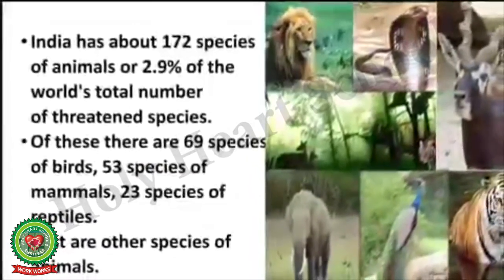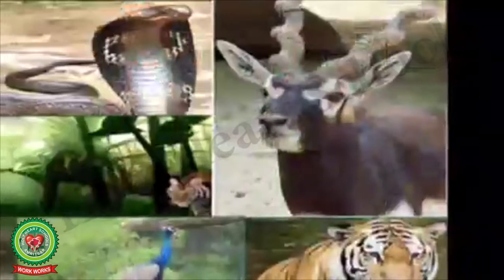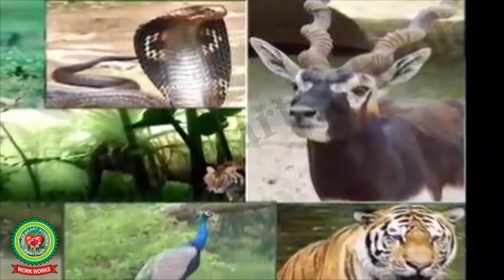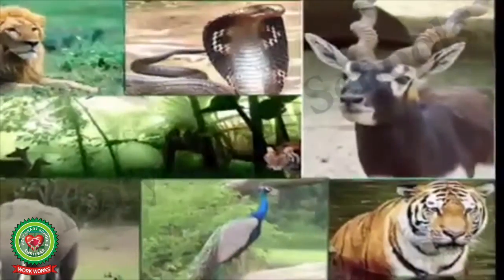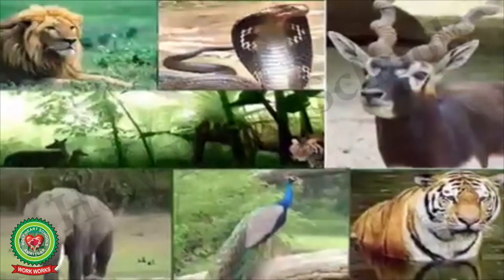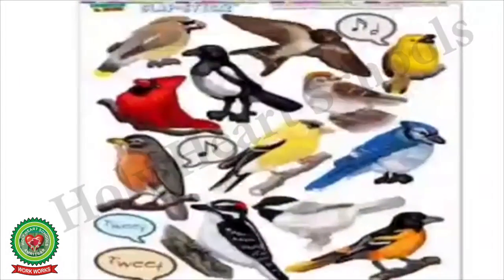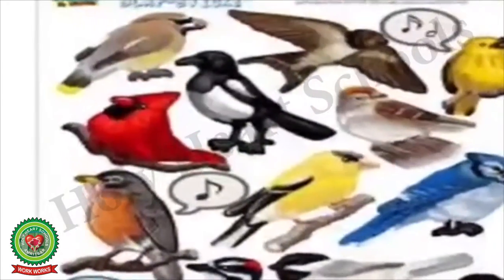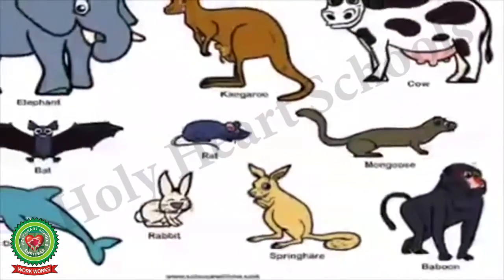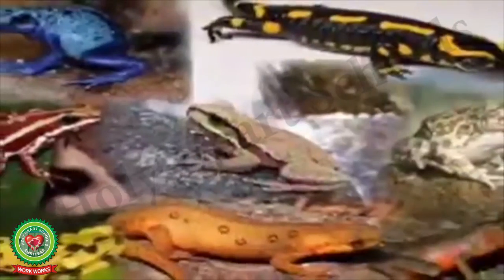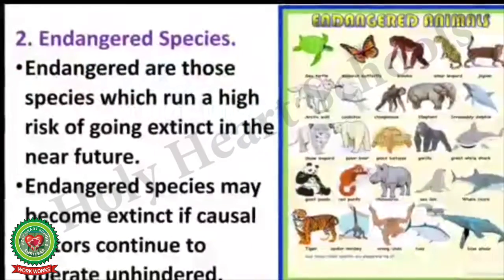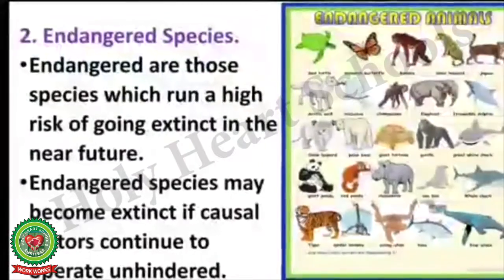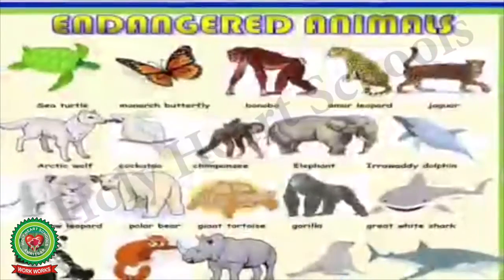India has about 172 species of animals, or 2.9% of the world's total number of threatened species. Of these, there are 69 species of birds, 53 species of mammals, and 23 species of reptiles. The rest are other species of animals. Now children, let us study about the endangered species.